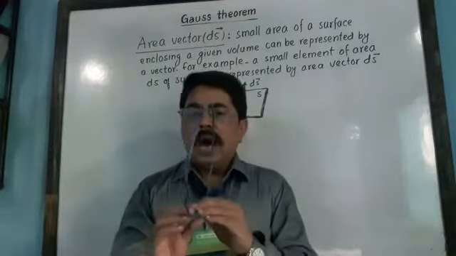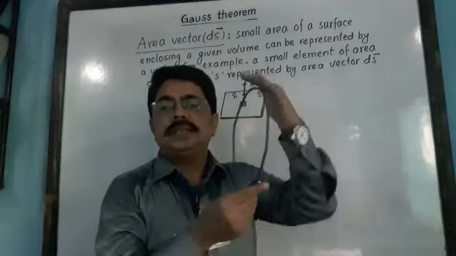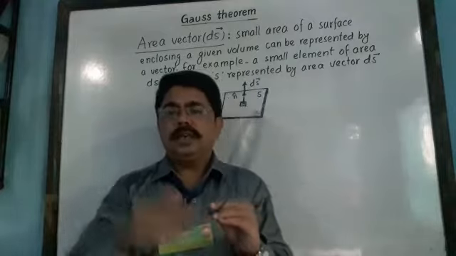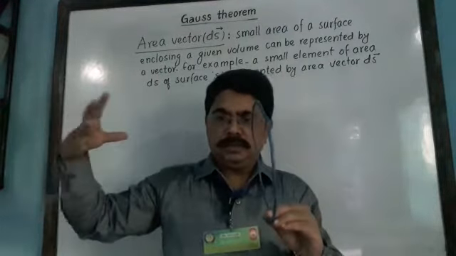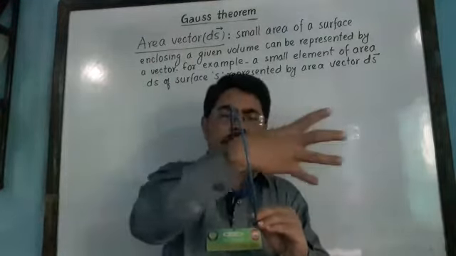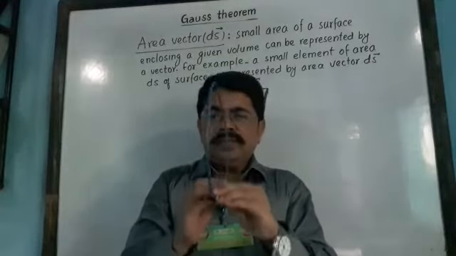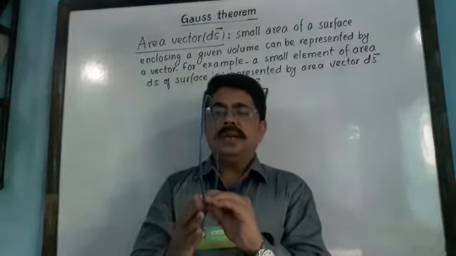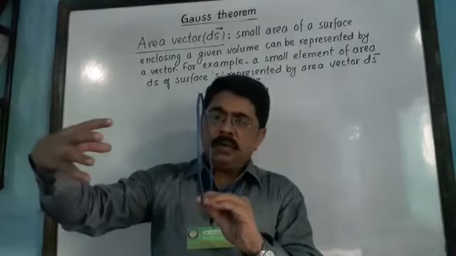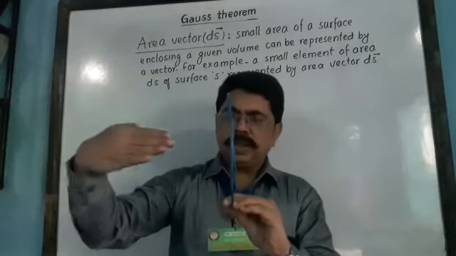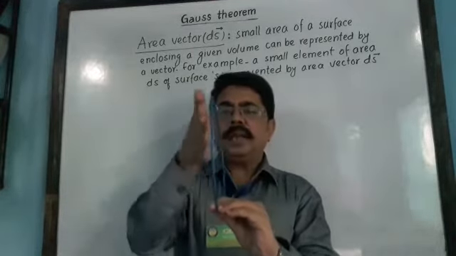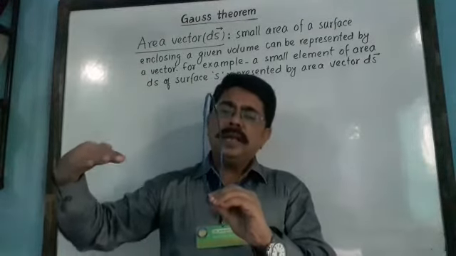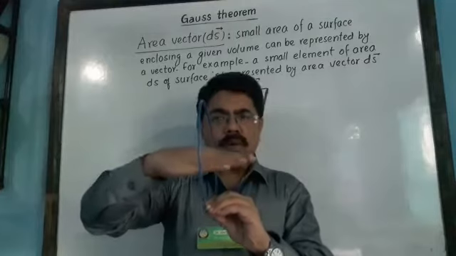Suppose we are placing this ring in the flow, inside the stream of water. Let us suppose water is flowing from this direction. Please pay attention, in this direction water is flowing. Clear? Now if we keep this ring in a direction perpendicular to the direction of flow of water, see, this is the direction of flow of water and we are keeping the ring so that the plane of the ring is making an angle of 90 degrees with the direction of flow of water.